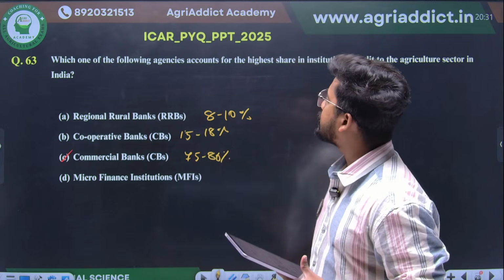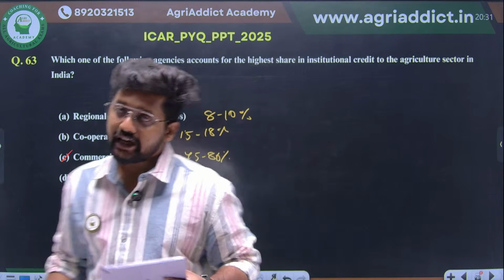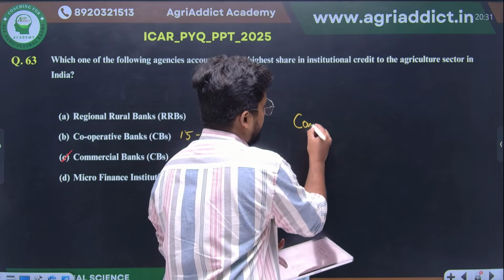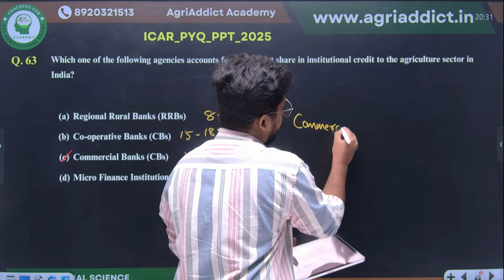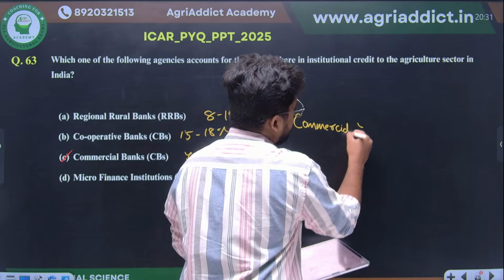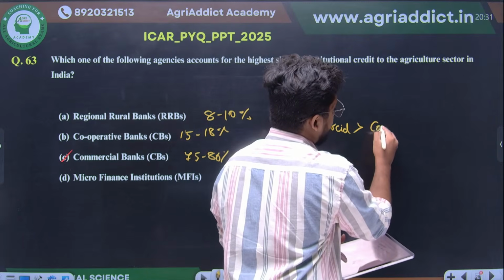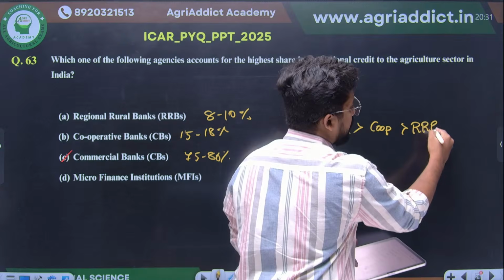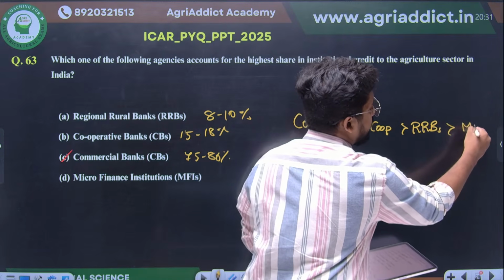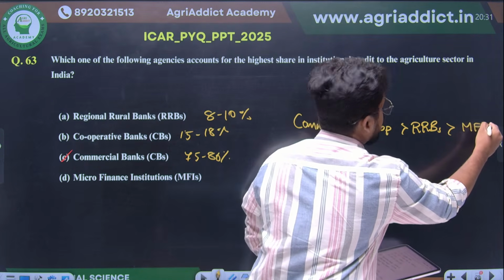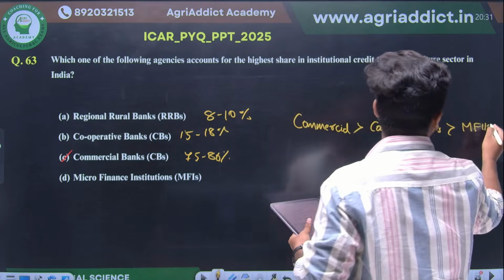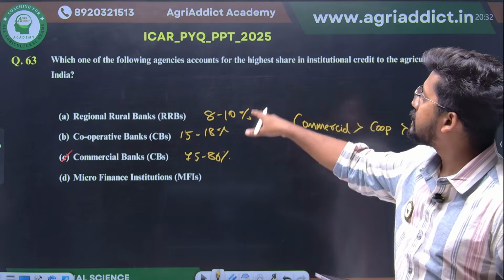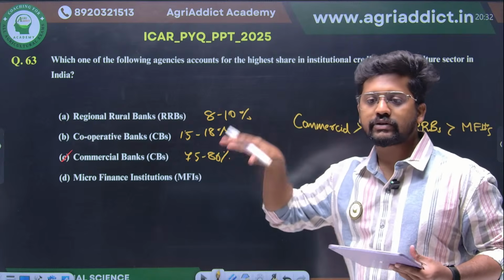So if you are asking about the share of these banks these days, the first one will be commercial banks. Update this idea in your mind: commercial, then cooperative, then regional rural banks, and finally microfinance institutions, MFIs. This is how the agencies' share in institutional credit stands these days.